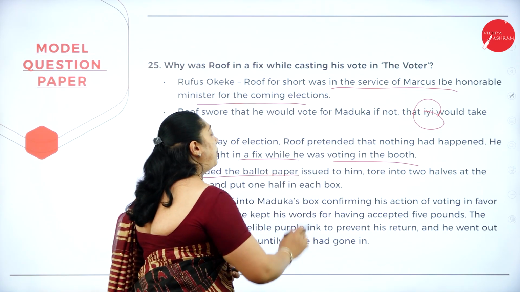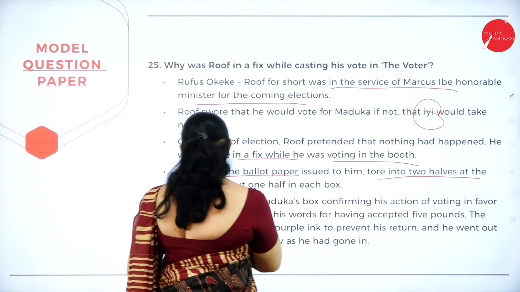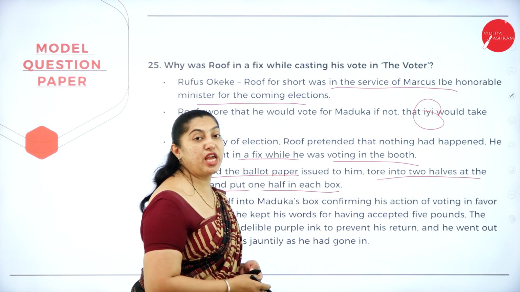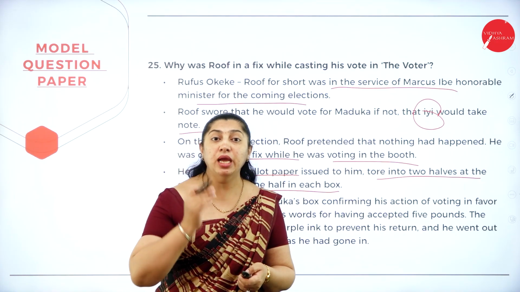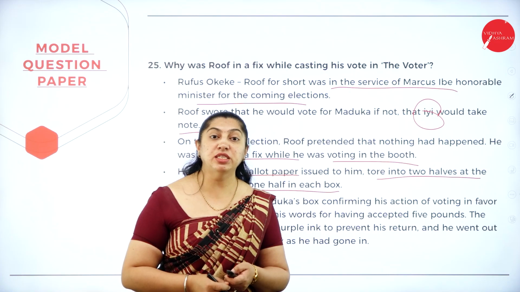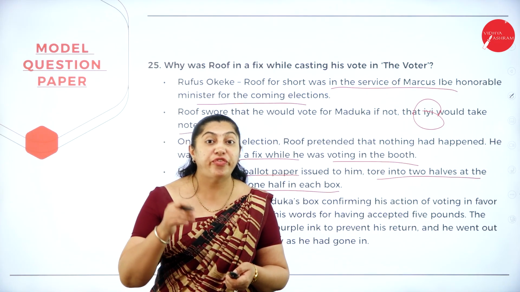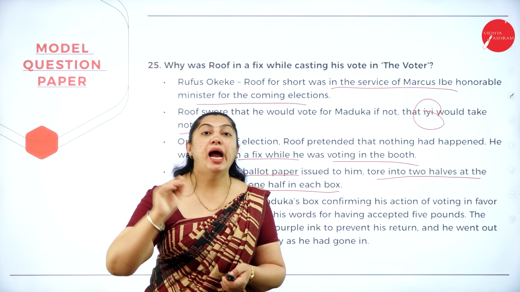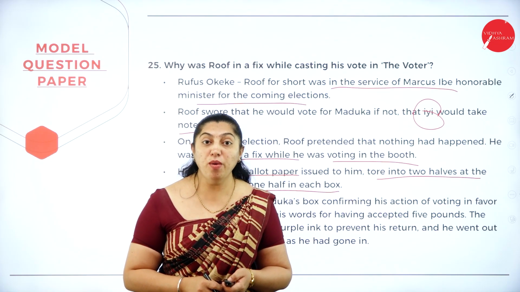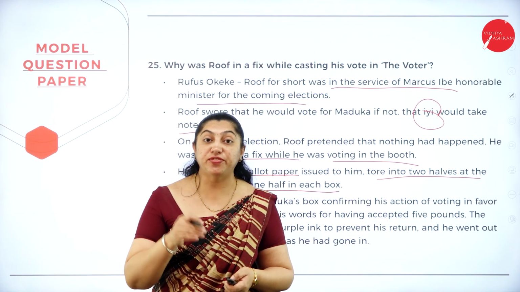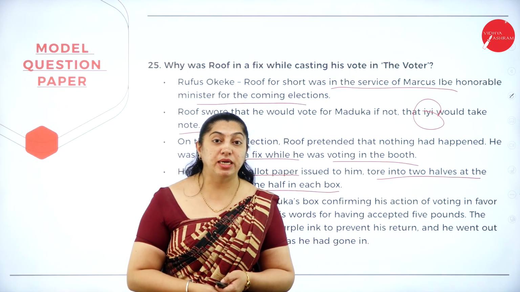He folded the ballot paper issued to him, tore it into two halves at the seams and put one half in each box. So he is having a ballot paper, and what did he do? Suddenly an idea triggers his mind. He tears the ballot paper into two pieces and puts the first half into Maduka's box and the second half into Marcus Ibe's box. As he promised the God, he is just casting the first half of the ballot paper for Maduka and the second half for Marcus Ibe.